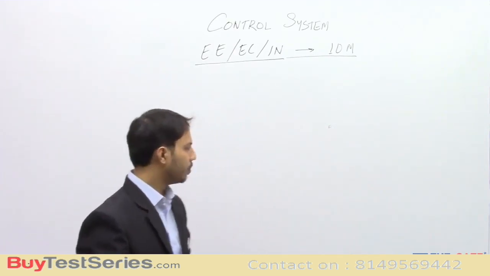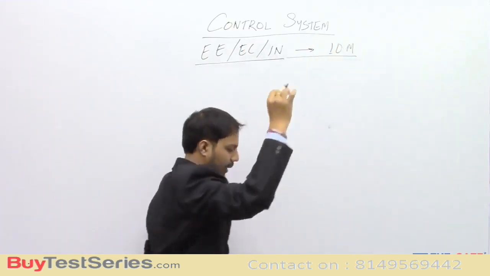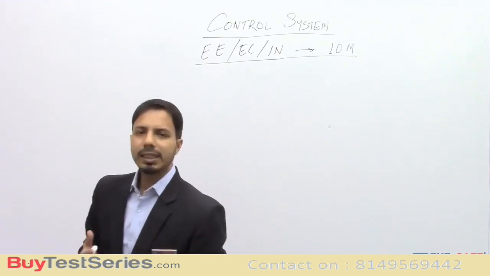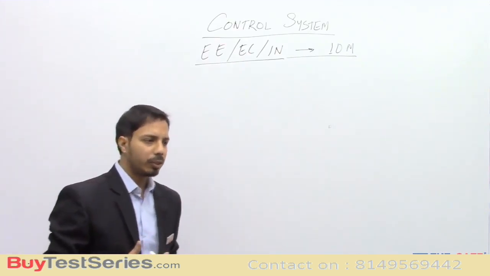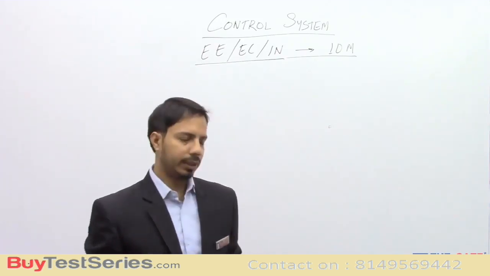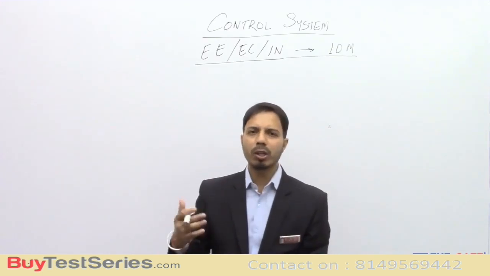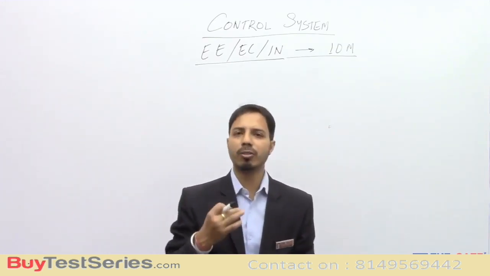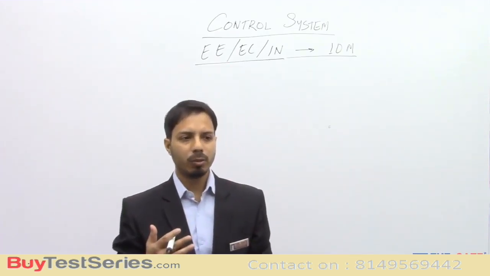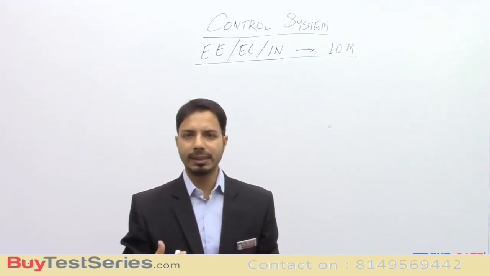Before I start, let us first understand what is control system. Basically, control system, as we understand from the word, means we need to control a system. Now the question that comes to mind is, why do we want to control a system? This is something which we have to understand. We need to control something basically when we need to automatize it.